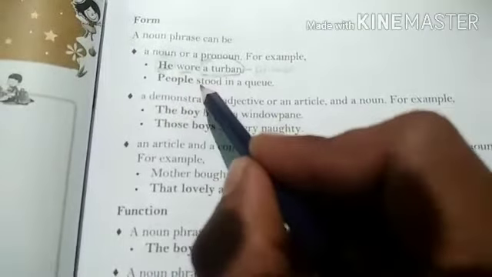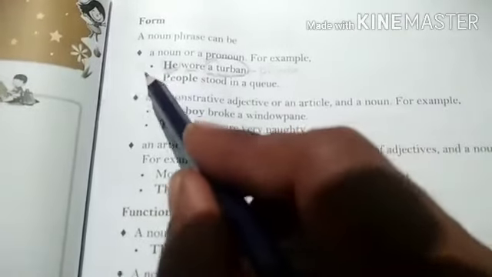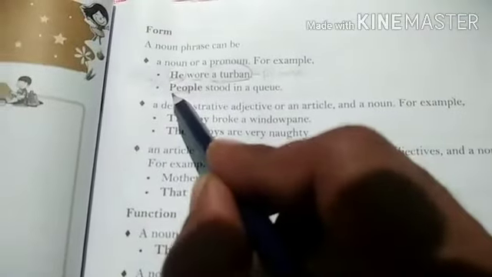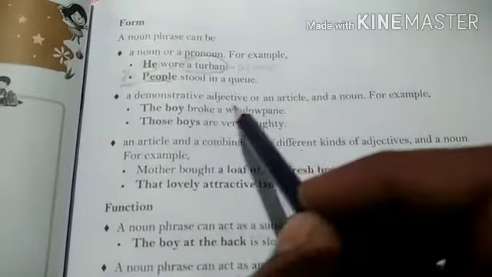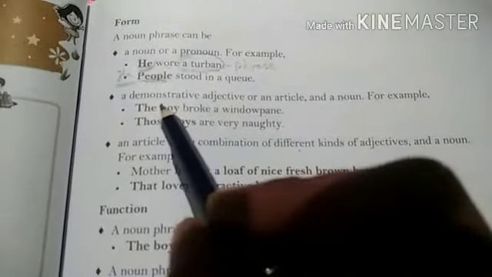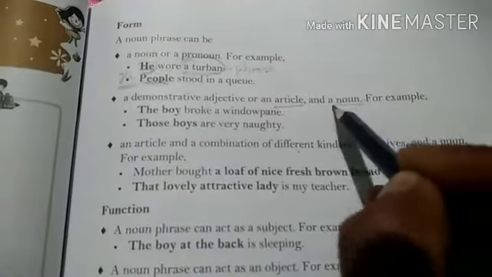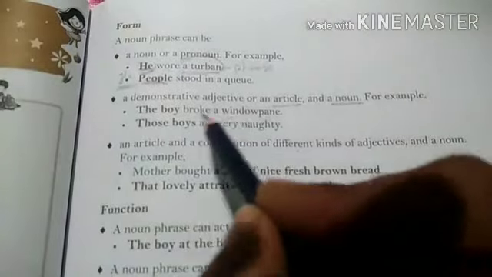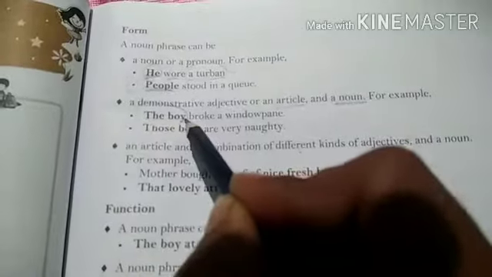Okay. People stood in a queue. Okay. So here if you write the people, it becomes a phrase. Okay. Here people is not a phrase because people is a single word here. Okay. Now here, a demonstrative adjective or an article and a noun. So when we use a noun with a demonstrative adjective or with an article, that noun becomes a noun phrase. Okay. The boy broke a window pane. Who broke a window pane? The boy. So here in the form of the subject we have two words, so it is a phrase, a noun phrase.